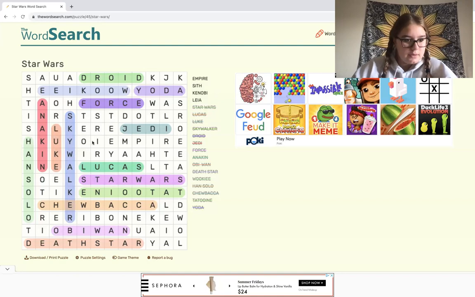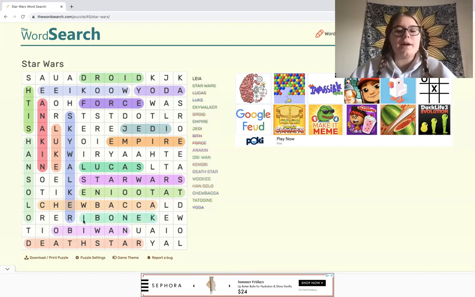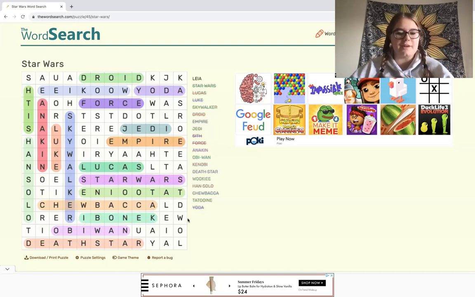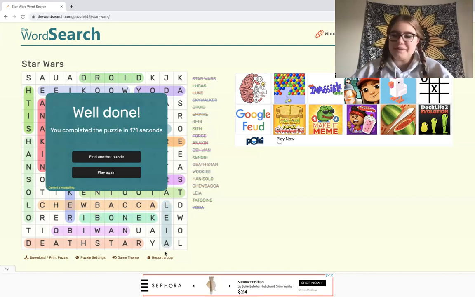What else? Anything else close to it? Anything here in the middle? Here's Empire right under Jedi. And here is Sith backwards. What else? Anything else bordering? I think this is Kenobi backwards. I've been staring at it, but you know, been missing it. And it looks like we have Leia right here. And we have completed that one as well.